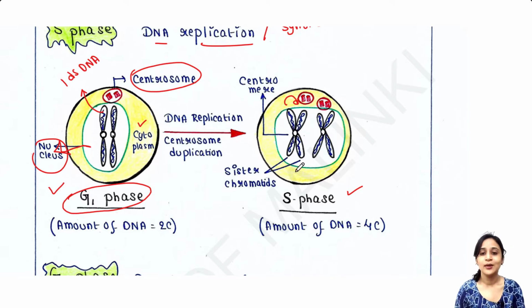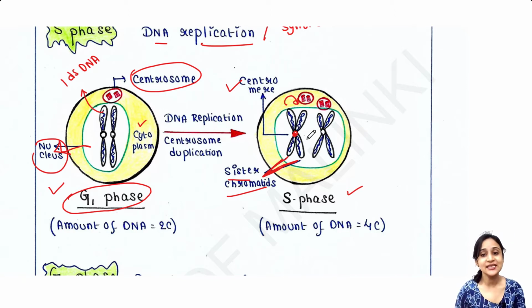Now, don't call them chromosomes. These 2 are not chromosomes. These 2 are called sister chromatids. So these 2 newly generated DNA are now attached to this centromere, and they are not at all detached. They are attached, so they are not chromosomes. They are called sister chromatids.